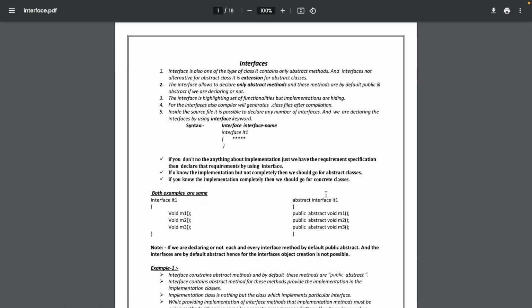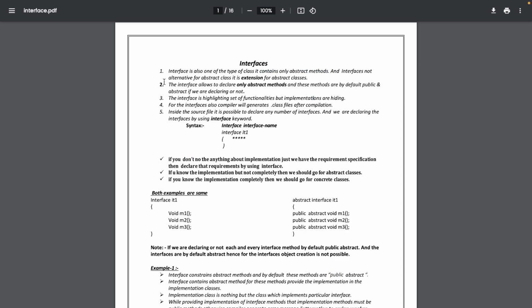Interface is one of the types of a class, right? It contains only abstract methods. But this statement does not stand true post Java 8. Before Java 7 it was a different statement, but post Java 8 it's a different thing.